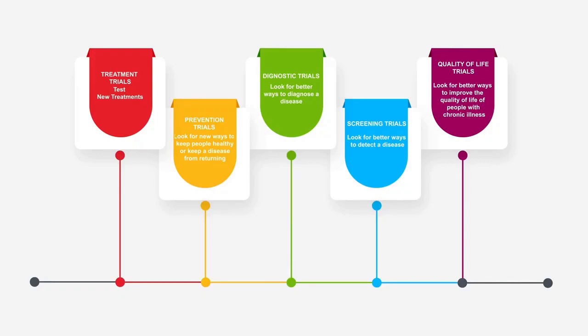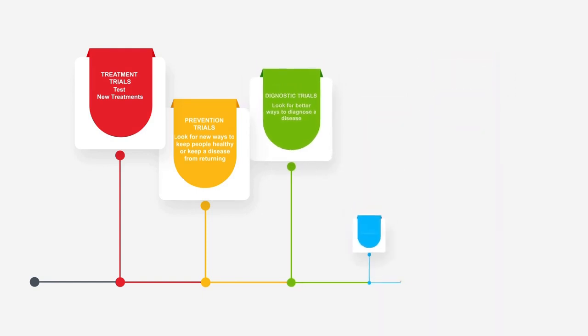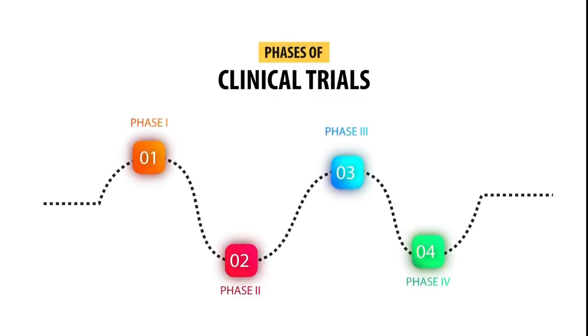Screening trials aim to find the best ways to detect certain disorders or health conditions. Quality of life trials explore ways to improve comfort and the quality of life for individuals with a chronic illness. Phases of clinical trials are Phase 1, Phase 2, Phase 3, and Phase 4. We shall look at the details of these phases moving further.